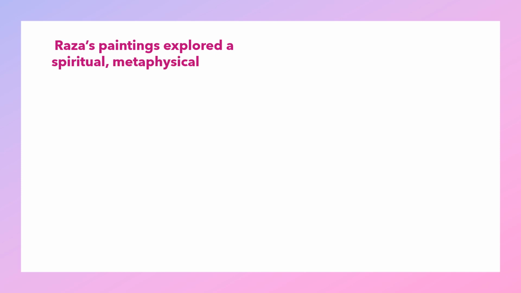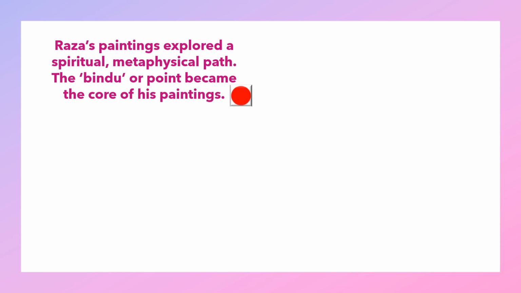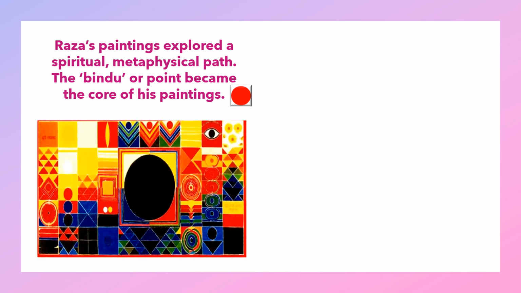Now, Raza's paintings explored a spiritual, metaphysical path. The Bindu, or the point, became the core of his paintings. Now you have seen this Bindu, a circle. You've seen it very often in the culture and tradition of India. Raza's paintings went into a very holy, spiritual path, leading to God, or a metaphysical path. You can see here how the Bindu became the focus of his painting.